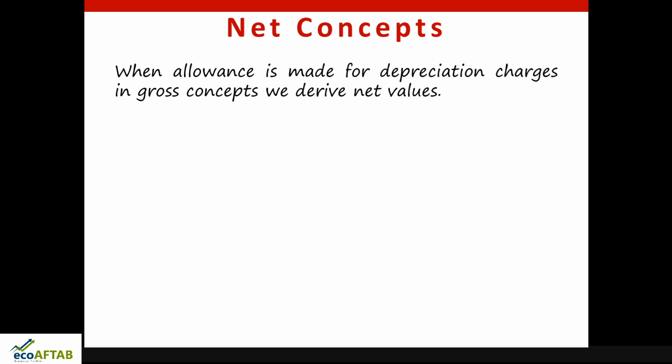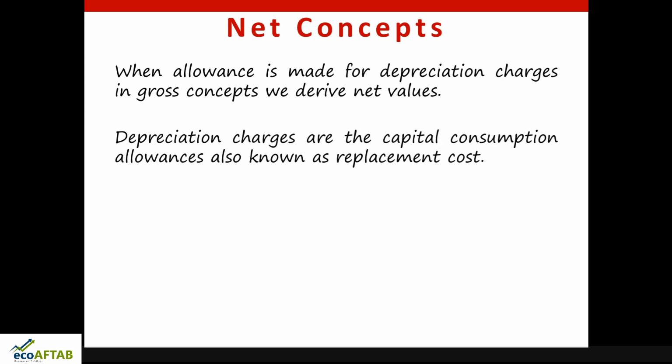It's very simple. Remove the depreciation charges or replacement cost from the gross concepts, and we get the net concepts. Depreciation charges are the capital consumption allowance, which is also known as replacement cost. When we are producing something and some capital asset is worn out or replaced, that replacement cost should be deducted from the gross value to get the net value.